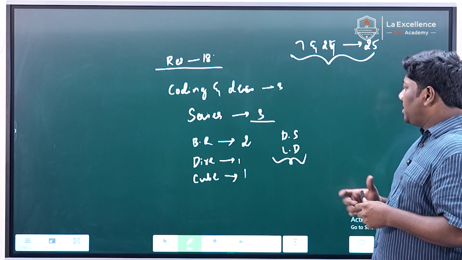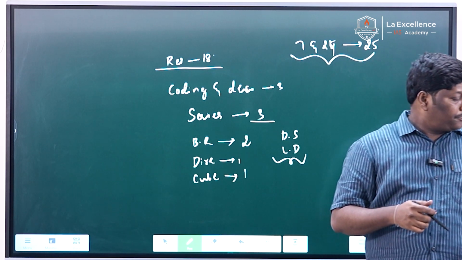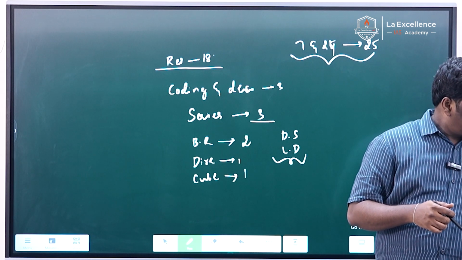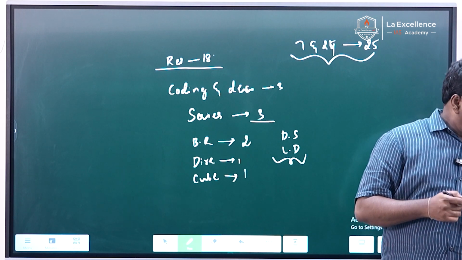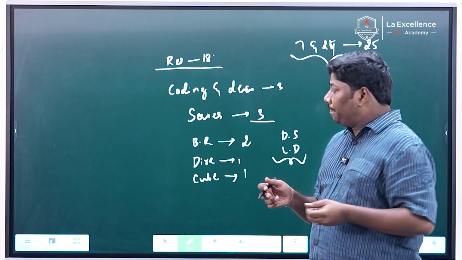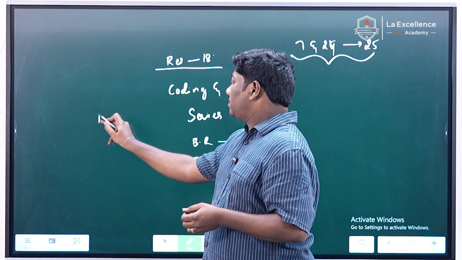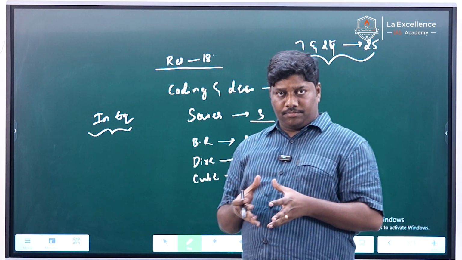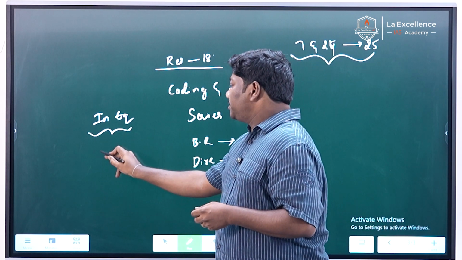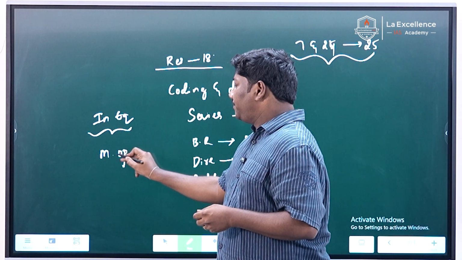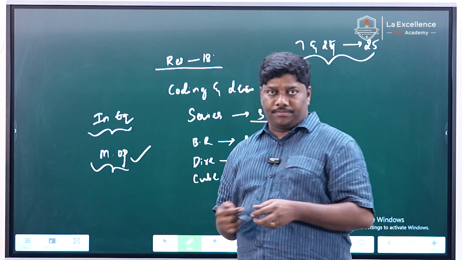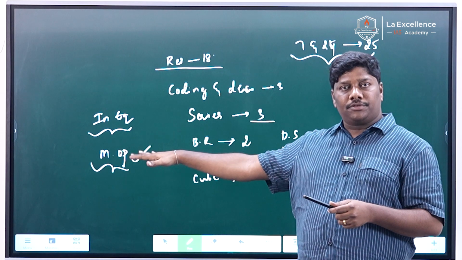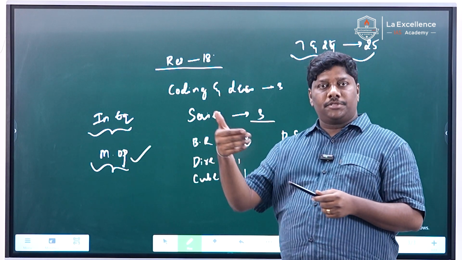Apart from this, in the reasoning he also asks one question from inequality. A little bit confusing, but it is mostly doable. One question from mathematical operations. Even if you substitute all the options, you can do this question. So I can consider that the mathematical operations question is also simple, because if you substitute all the options, you will get it.